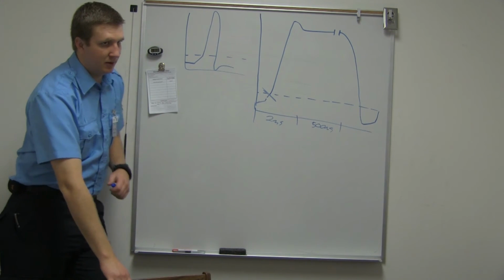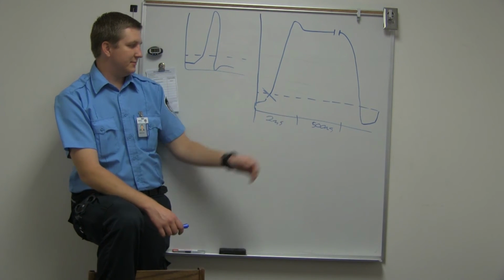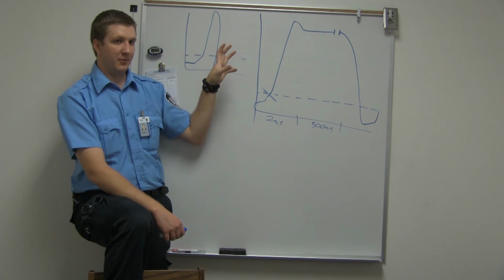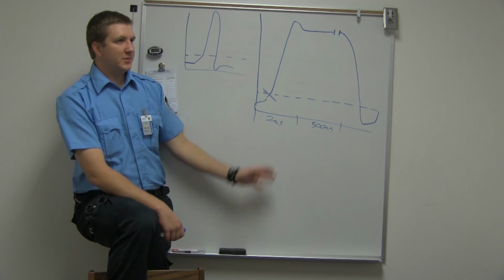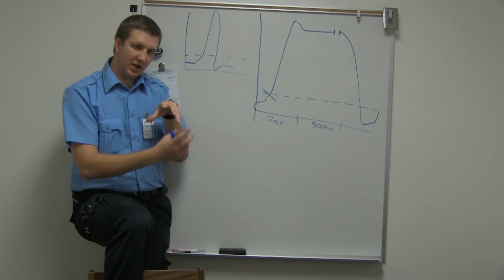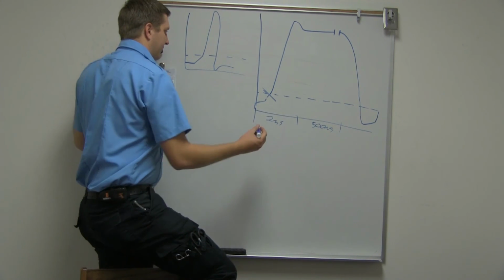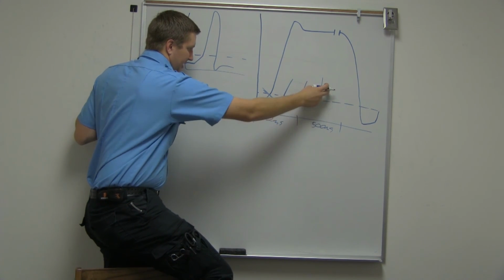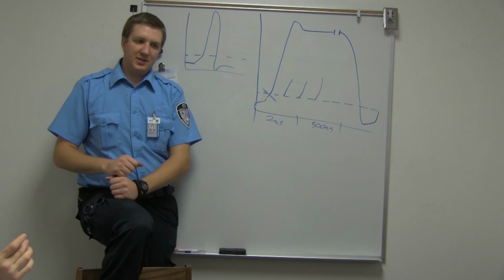With the actual heart, though, these are just within each cell. That's just one cell. This cell hits threshold when other sodium ions come in and make it more positive, right? So when this one depolarizes, it's going to have a bunch of sodium rush in, and some of that sodium is going to leak over to the next cell. If we were to draw them all out, you'd have something kind of like this, each one a different cell depolarizing. So it's not all at the exact same time, but it's so fast that it's like it is.